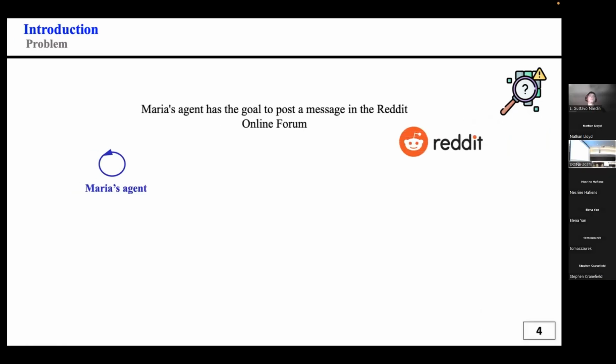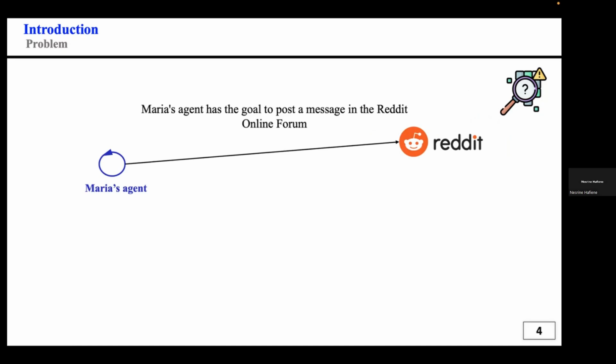Maria has a goal to post a message in the Reddit online forum. Reddit is a social media platform with a forum style discussion structure. So users can create and post messages based on a topic in communities called subreddit and interact with each other by comments.